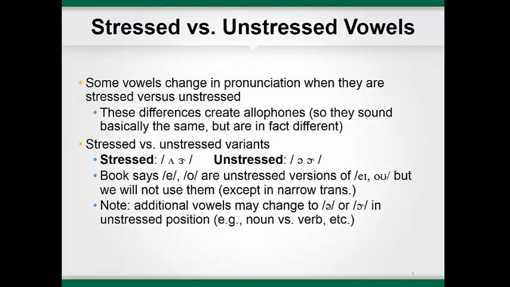The stressed version of the vowel is the vowel in bud. It looks like an upside down V, and it's called turned V. The stressed version of the vowel is the vowel in bird, and it looks like a number 3 with a hook on it.